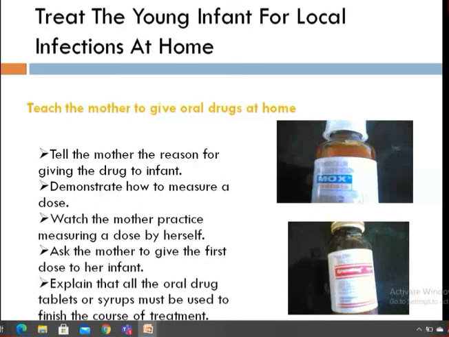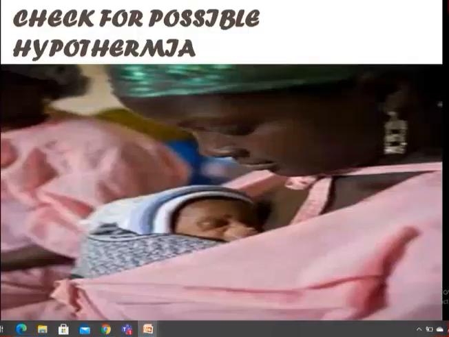So it's not so. You have to tell them for 7 days only. You have to give it for 7 days, whether the medicine is finished or not. If it finishes, then you have to buy another bottle. If it is remaining, but the dose is over, you don't have to give it. Mothers don't know, so you have to tell them the course of treatment. This I will be talking about tomorrow.